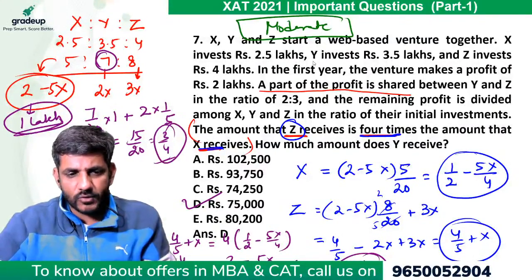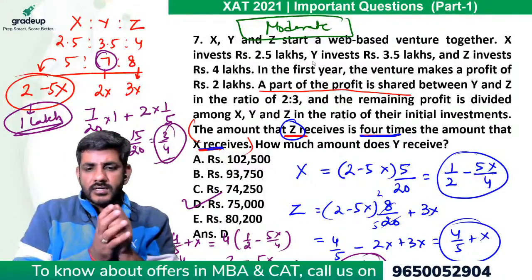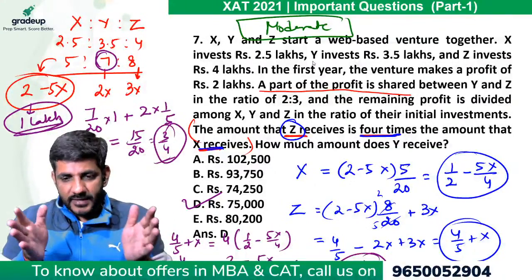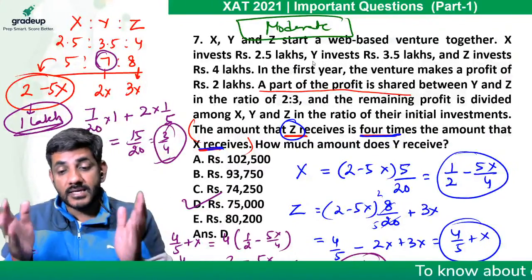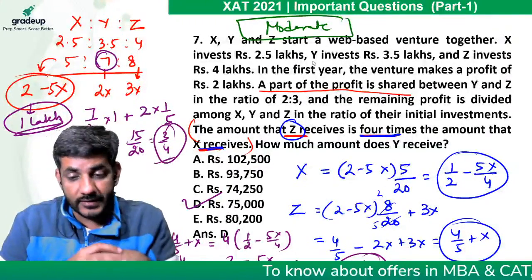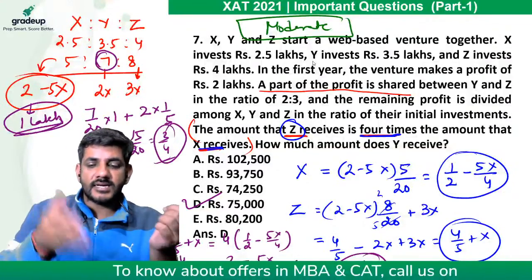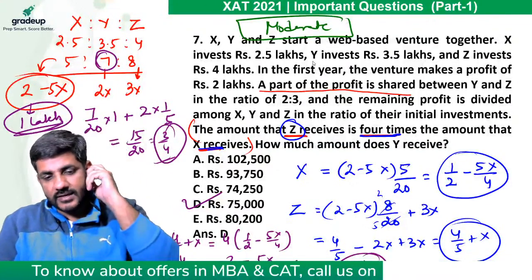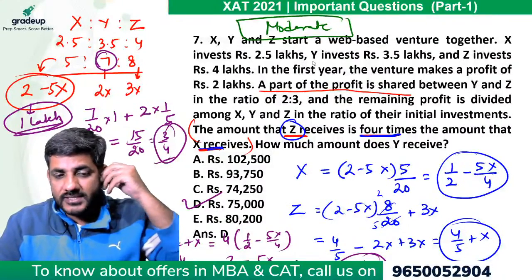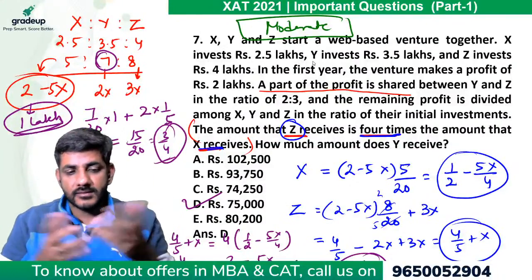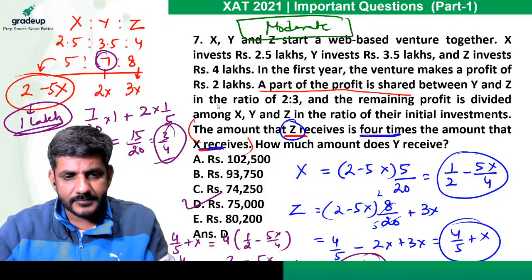हाँ जी. So I was talking about that X has got 5 by 20 out of that remaining amount. Z has got 8 by 20 of that remaining amount, but 3x as well because that he got earlier. Now the question says that Z का share is 4 times that of X का share. From there we got the value of X. और X मिल गया तो we got to know about Y's share, that what is total share of Y. This is what the question is asking us.